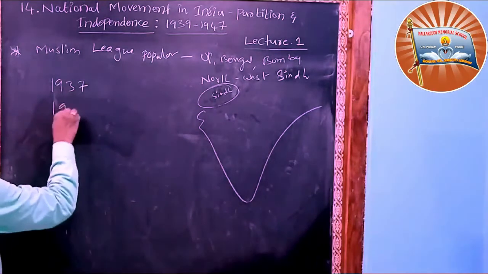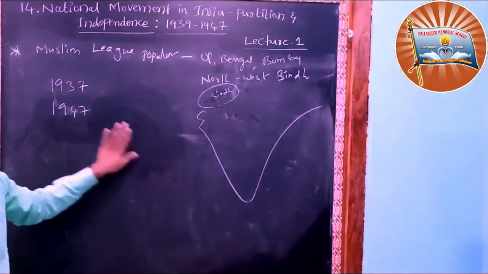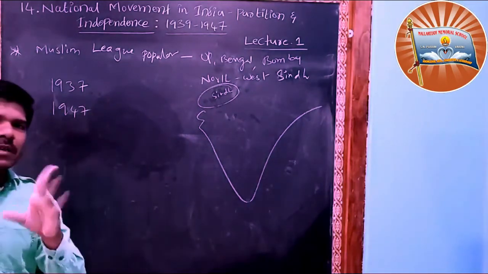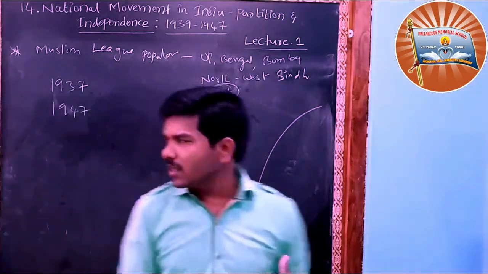But in 1947, most of the Muslim seats were won by the Muslim League only. So in this decade, something happened. What was that something? We will see in this topic.